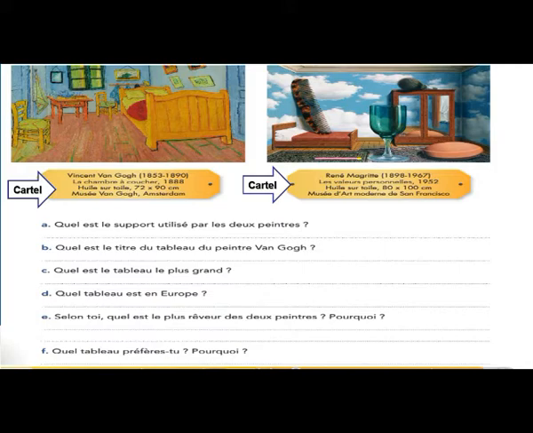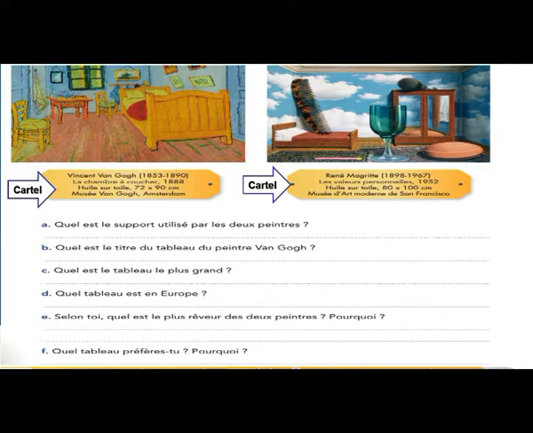Read with me. First painting. By whom? Vincent van Gogh. In which year? 1853 jusqu'à 1890. The dates of whom? Of this painter. What about the title of this painting? La chambre à coucher, meaning bedroom.